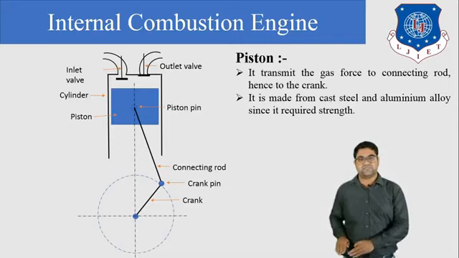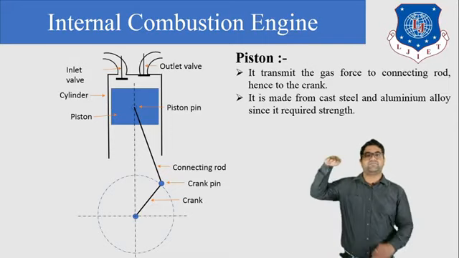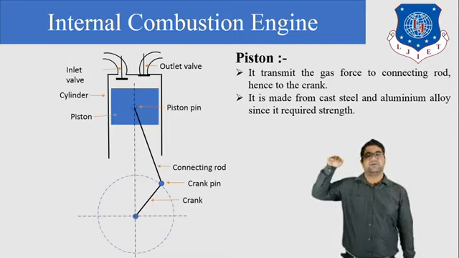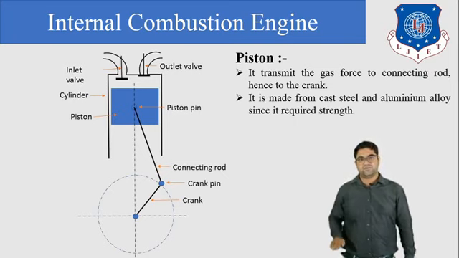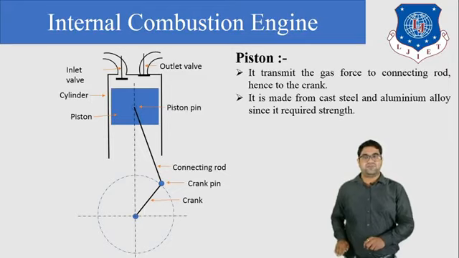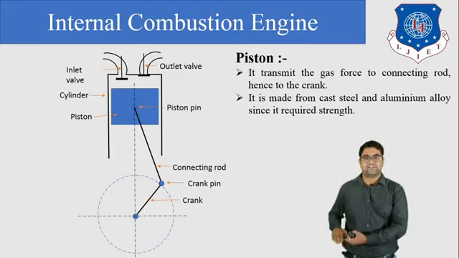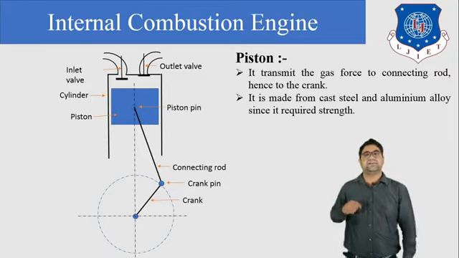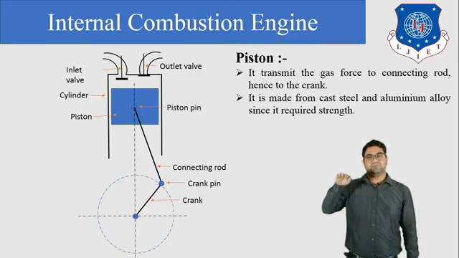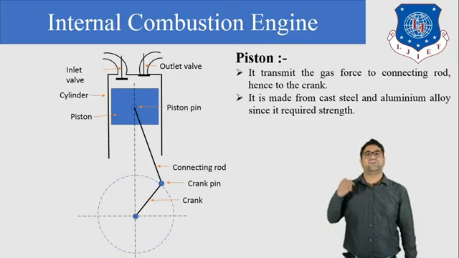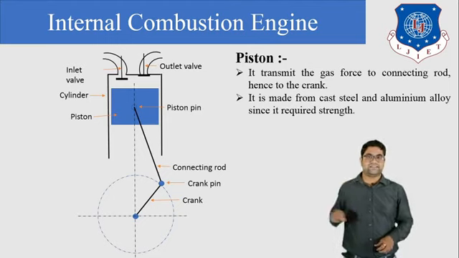After that the piston moves from bottom dead center to top dead center, that is the compression stroke. Again it moves from up to down, that is the power stroke, and fourth, when it goes from bottom dead center to top dead center, that is the exhaust stroke. So with the movement of the piston we classify the strokes. So it is the most important component of the IC engine.